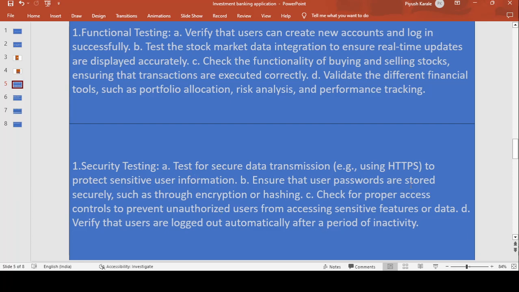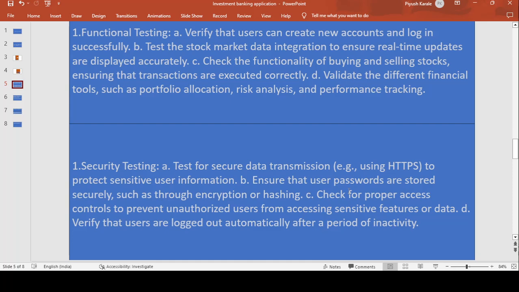The second point is to ensure that passwords are stored securely, such as through encryption or hashing. Check proper access control to prevent unauthorized users from accessing sensitive features or data, meaning hackers who try to hack your account should not be able to do such cheap activity.